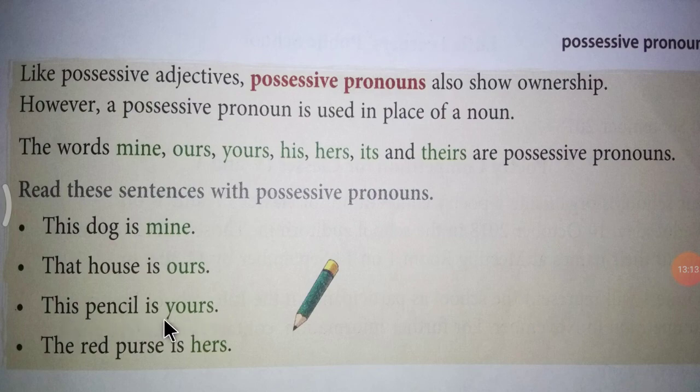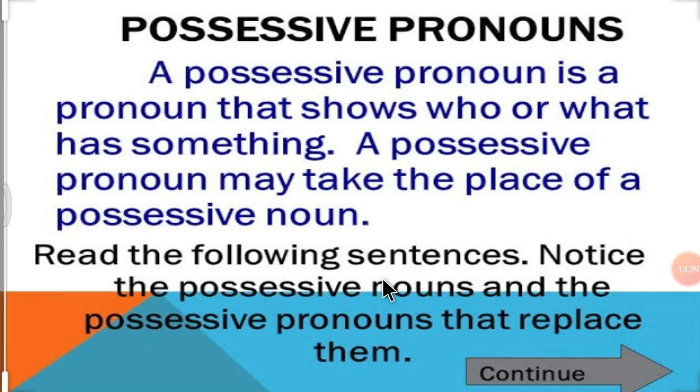The red purse is hers. So look here, my dear students. All the words I have read are in different colors. See, mine, ours, yours, hers. All these are possessive pronouns.